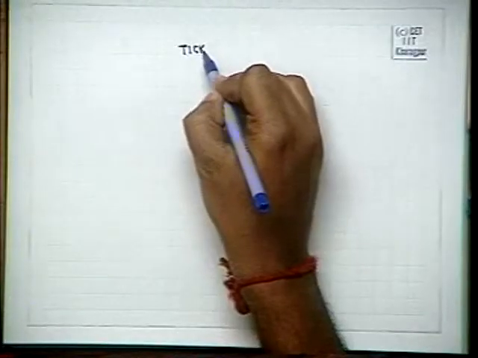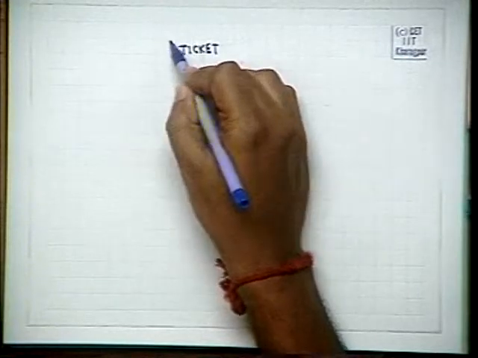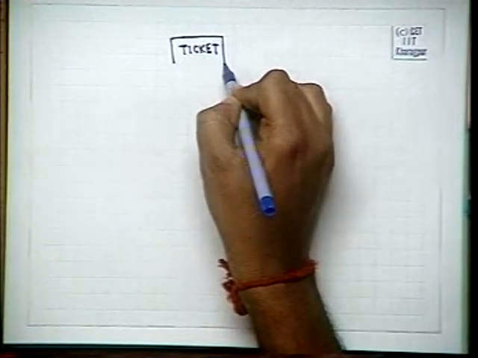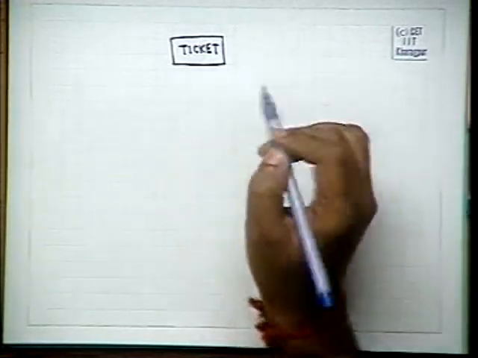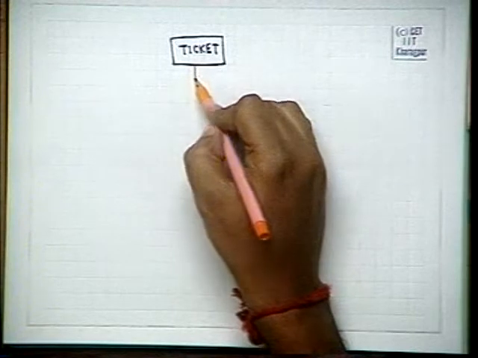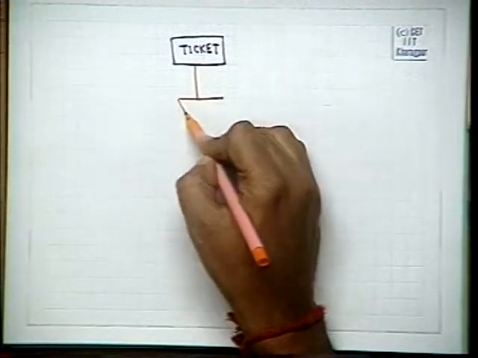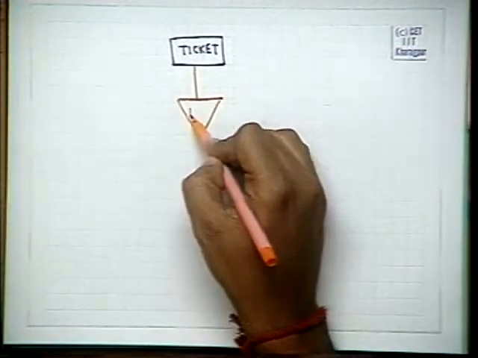What we do is, we have a ticket. And we have what is called an is a relationship. A typical is a relationship is indicated by this link.